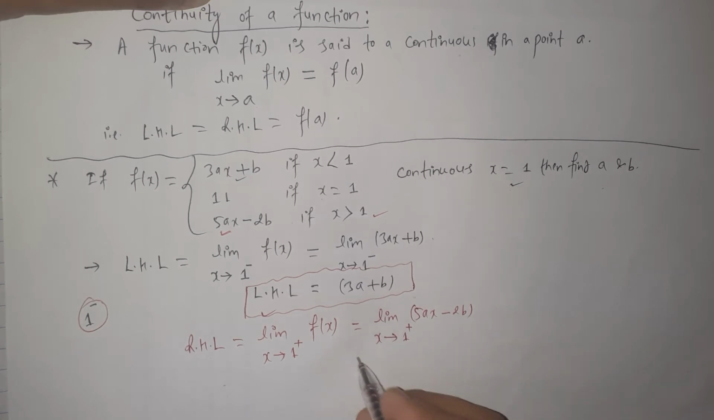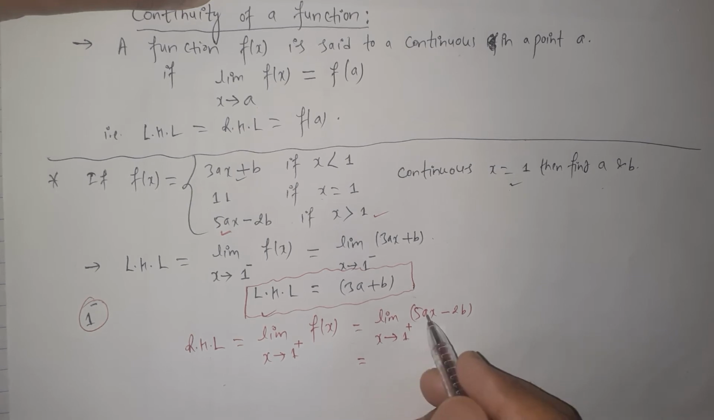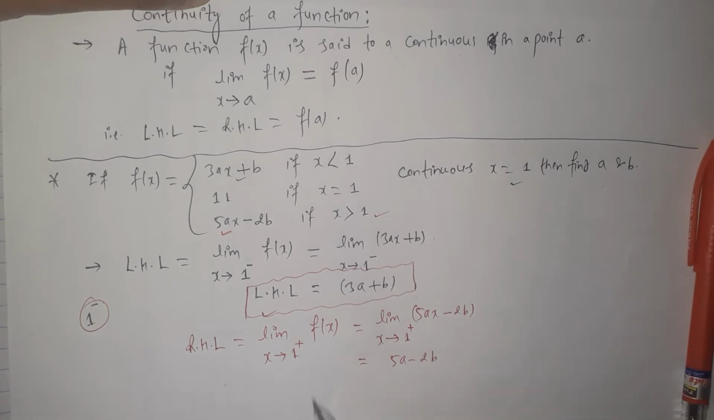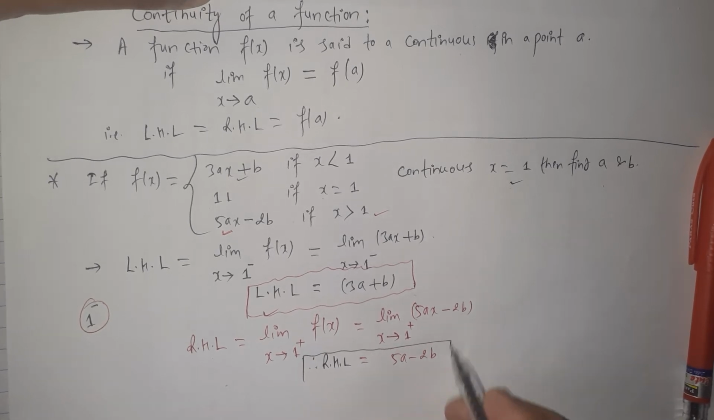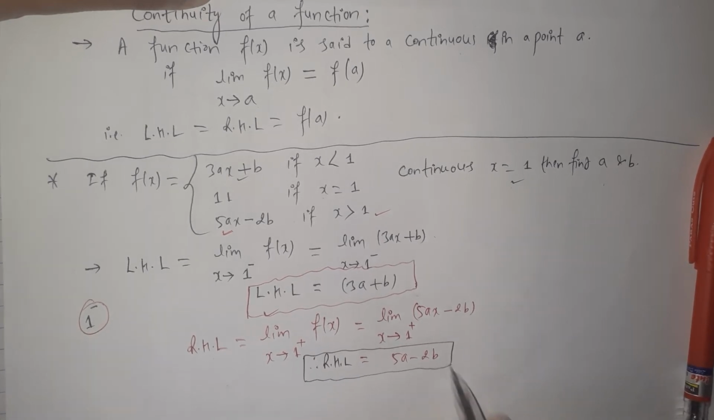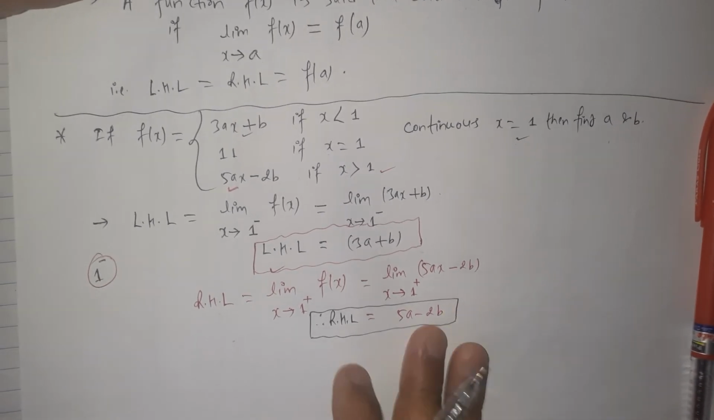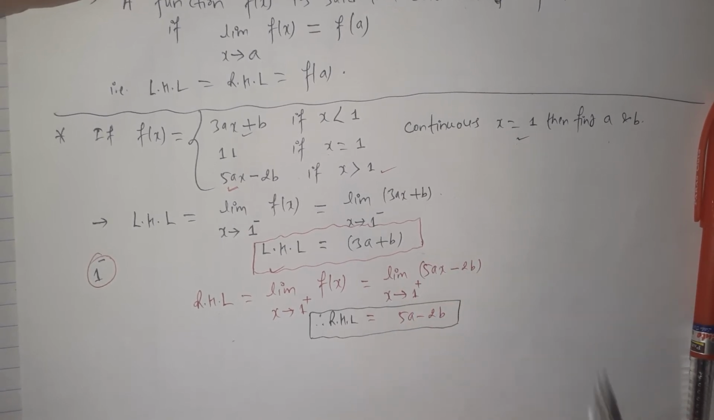Let's evaluate the limiting value. First of all, substituting the value x equals 1, we get 5a minus 2b. Here we calculate the right hand limit as 5a minus 2b. But our aim is to find the values of a and b.